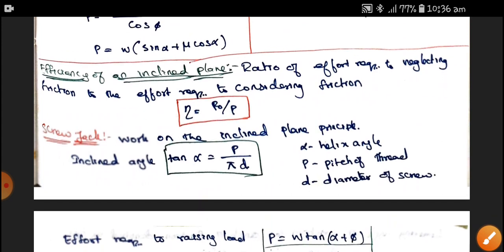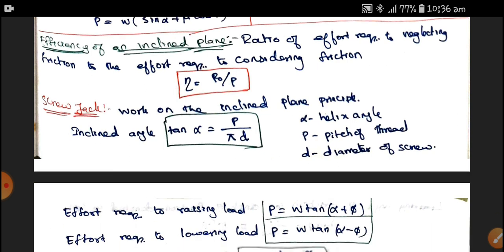Therefore, the helix angle is given by tan alpha equal to P by pi D, where P is the pitch of the thread, D is the diameter, and alpha is the helix angle. With the screw jack, we either raise a load or lower the load.